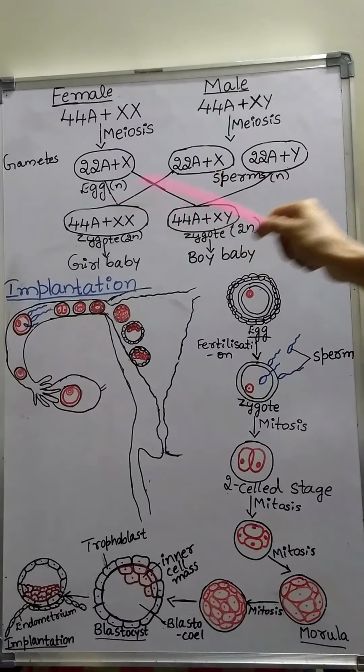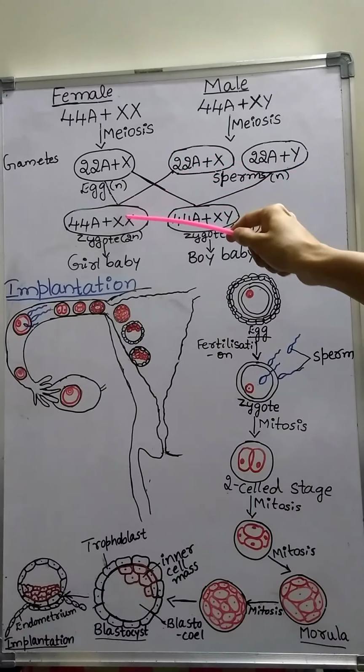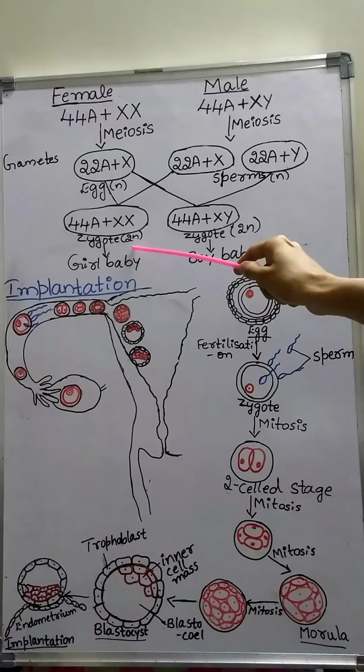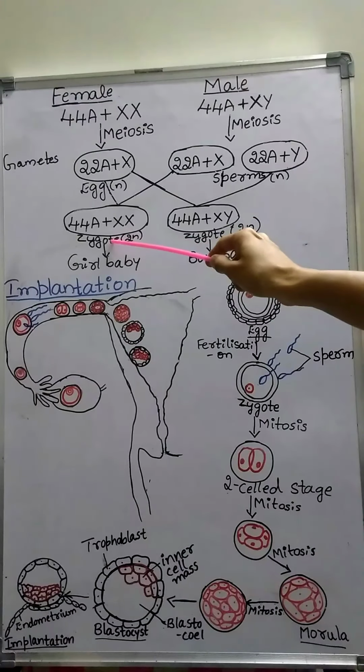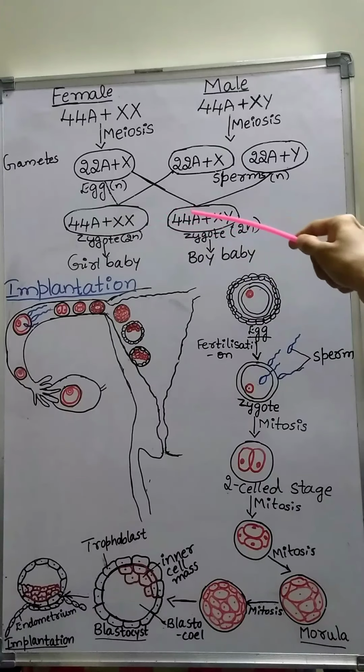Then fertilization takes place, that means fusion of the egg and the sperm, which leads to the formation of the diploid zygote. Zygote carries 44 autosomes, or 22 pairs of autosomes, and 1 pair of sex chromosomes, or 2 sex chromosomes.